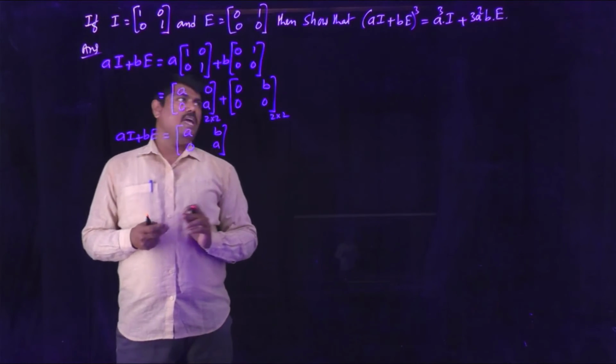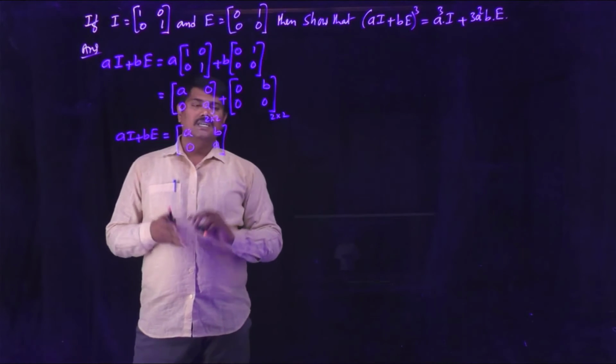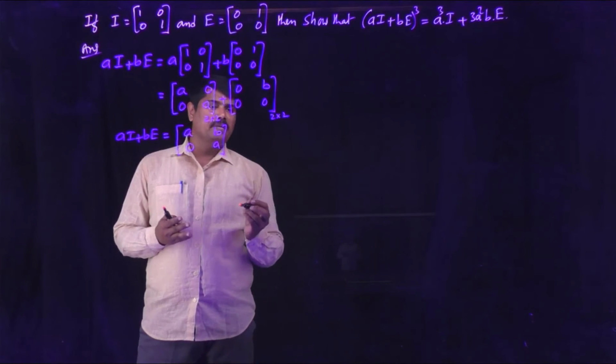Now we need (aI + bE) whole cube. First let us find (aI + bE) whole square.